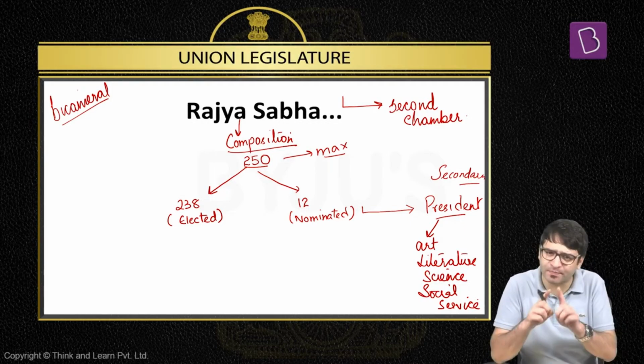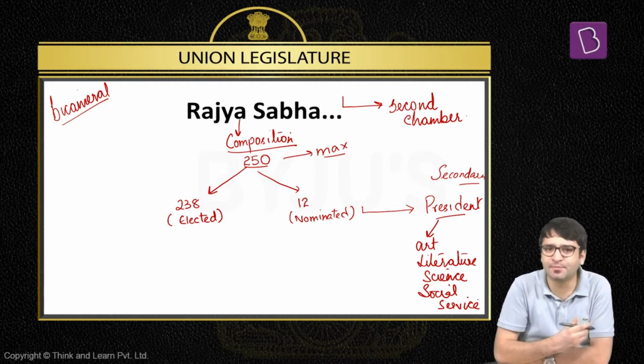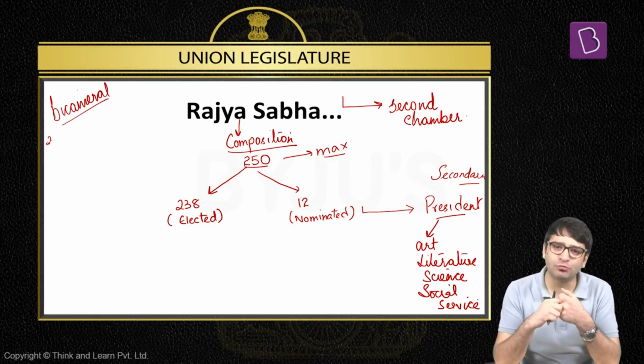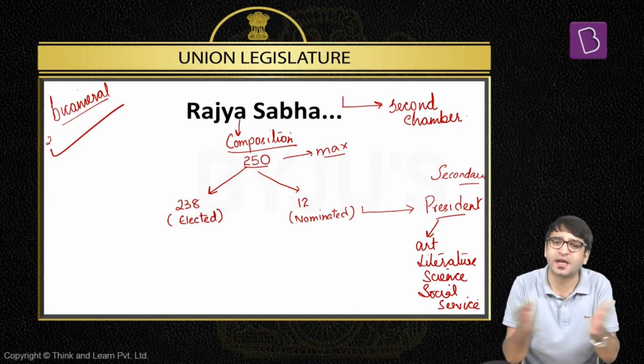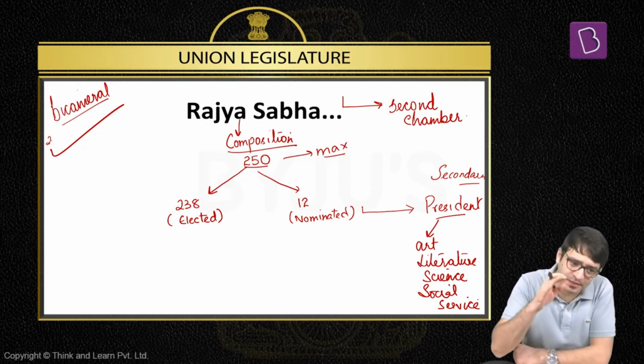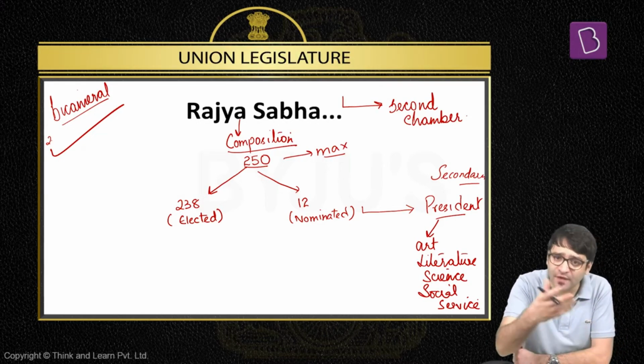It is not the personal decision of the President, but basically on the recommendation of the Council of Ministers headed by the Prime Minister. Number two, is it mandatory for the President to nominate these 12 MPs to Rajya Sabha? Yes, it is binding on the President. There is no discretion here. The President has to nominate, on the advice of the Prime Minister, 12 MPs to Rajya Sabha from the fields of art, literature, science, social service.